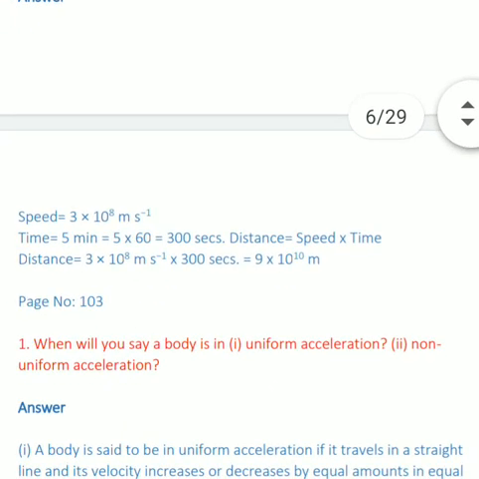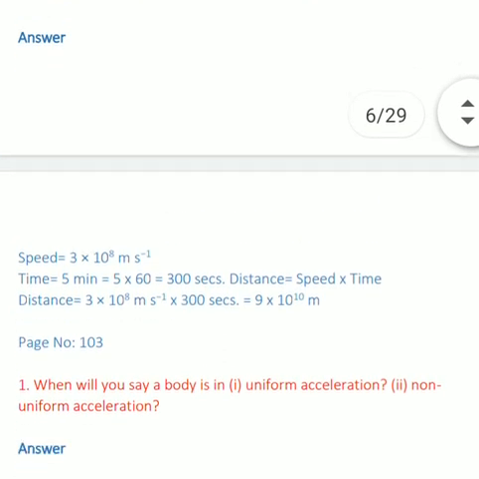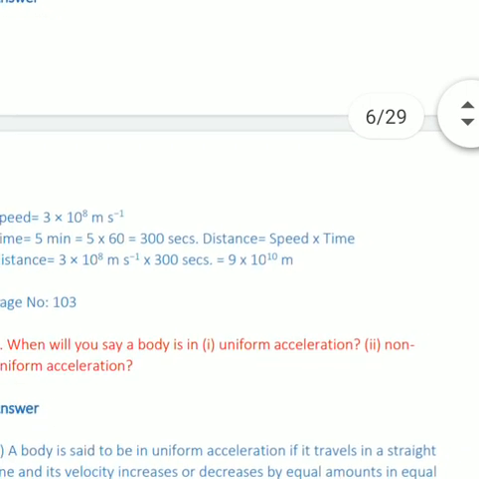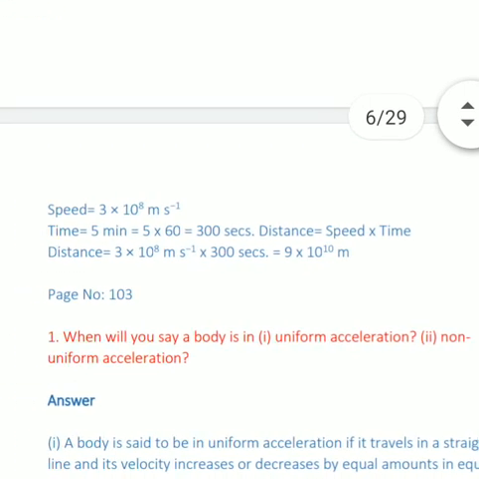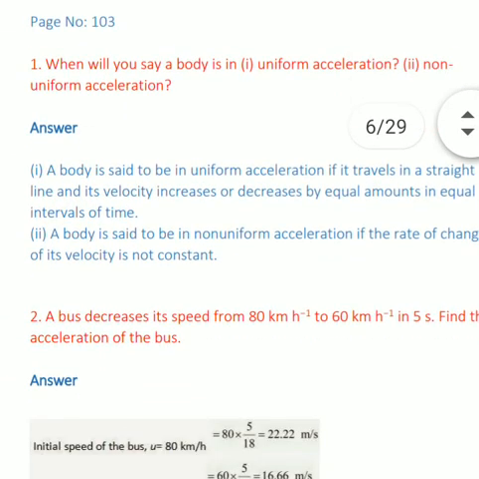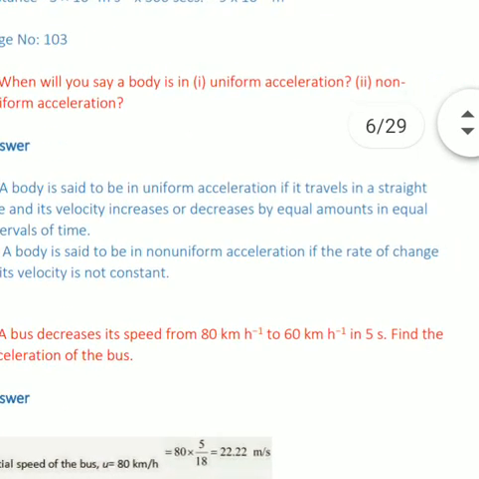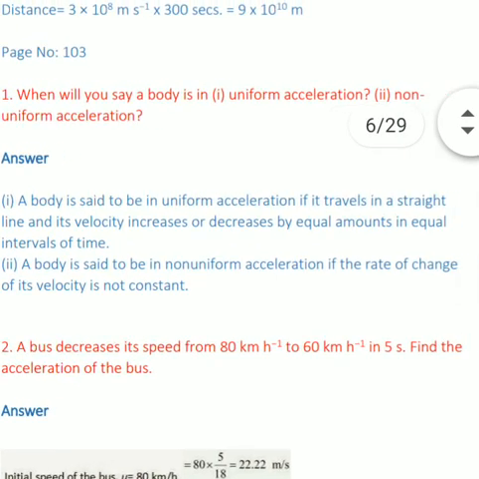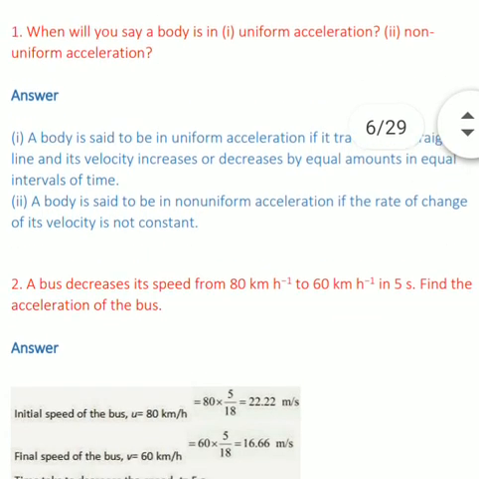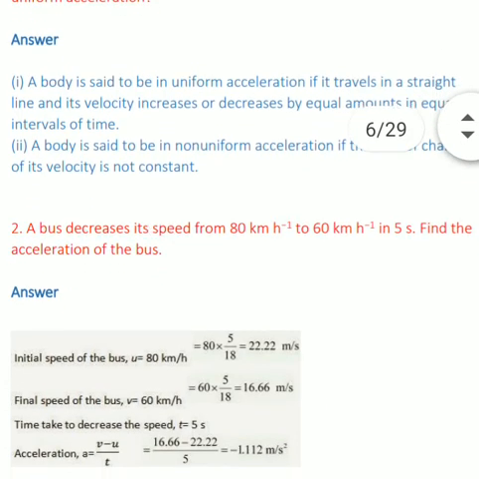So 5 minutes, at first we will convert minutes into seconds. Whenever we convert minutes into seconds, we multiply the given digit by 60. We have to calculate the distance of the spaceship from the ground, and speed is also given. Speed is equal to 3 into 10 raised to the power 8 meter per second. Time taken is 5 minutes, which we convert into seconds, because all quantities should be in SI units. So here distance is speed into time. Speed is given, time is also given. So the answer is 9 into 10 raised to the power 10 meter.